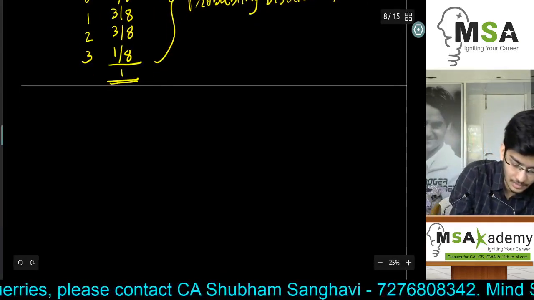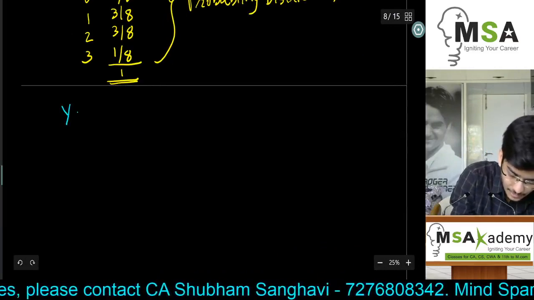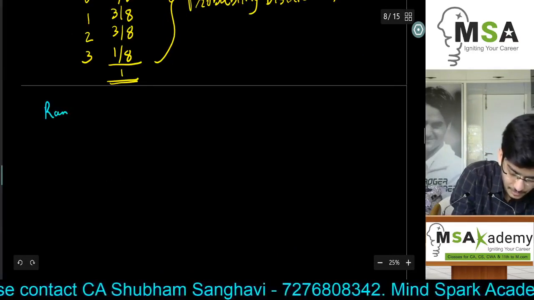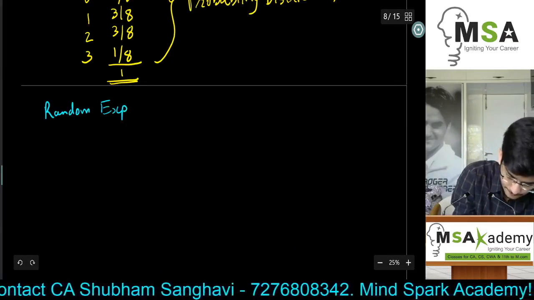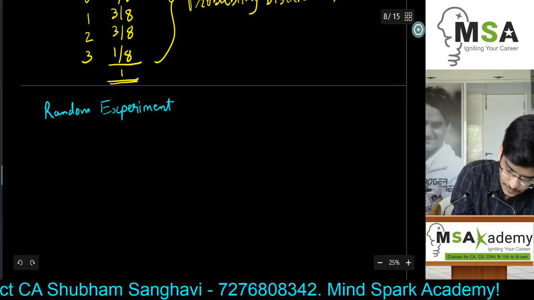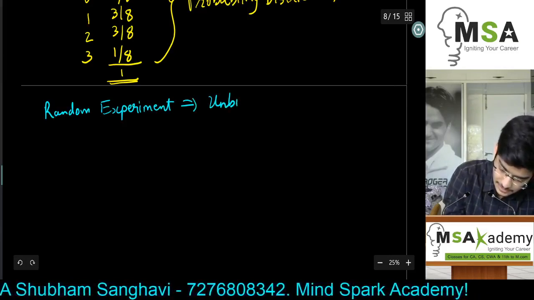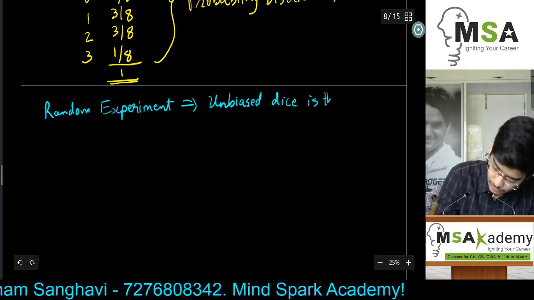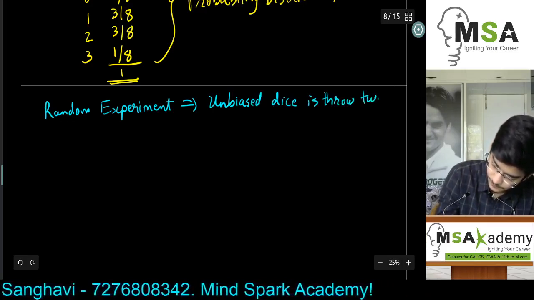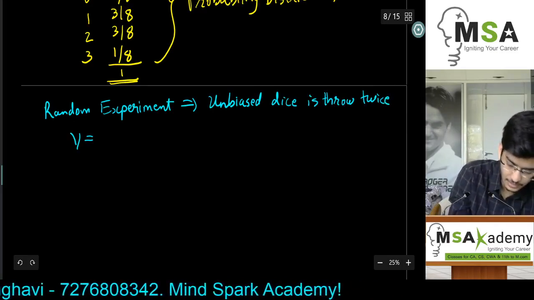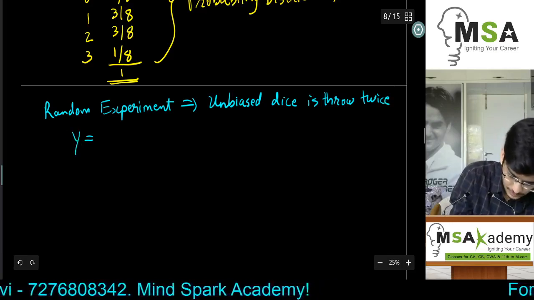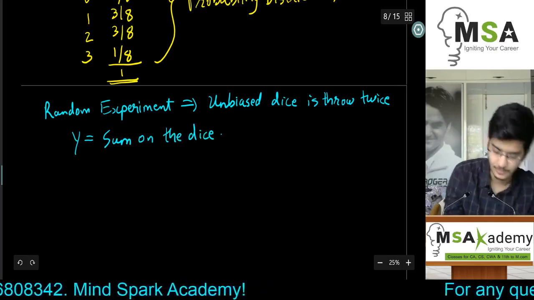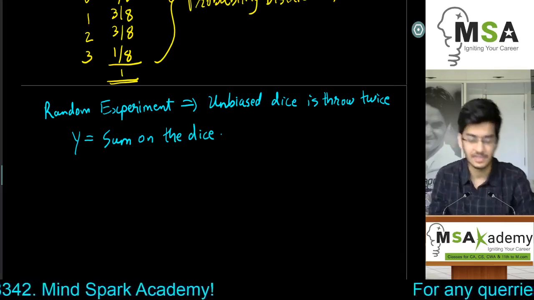Let's take another example. Let y be a random variable. Let's write the random experiment first. Let's take a random experiment where an unbiased dice is thrown twice. Let y be the sum of the two numbers on the dice. So the sum of the two results that come up on the dice is the random variable.